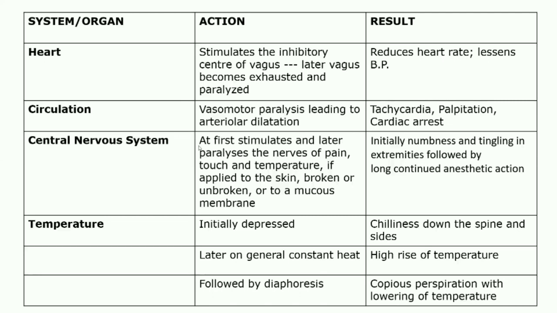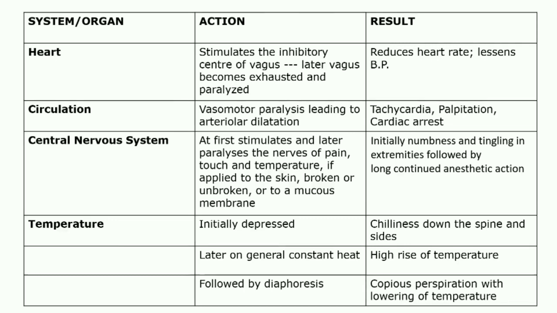On the central nervous system, it first stimulates and later paralyzes the nerves of mainly pain, touch, and temperature. If the crude drug is applied to the skin, broken or unbroken, or to the mucous membrane, it paralyzes the nerves of pain, touch, and temperature, so that sensation loss is there.